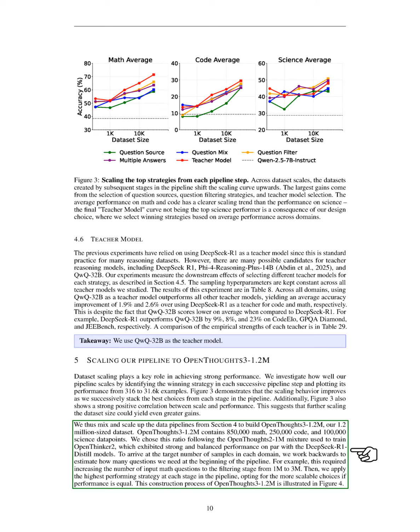OpenThoughts3-1.2M consists of 850,000 math, 250,000 code, and 100,000 science data points, following a ratio similar to that of OpenThoughts2-1M, which performed well with the DeepSeek R1 distill models. To achieve the desired sample sizes in each domain, we estimated the number of questions needed at the start of the pipeline, increasing the input math questions from 1 million to 3 million. We applied the best performing strategies at each stage, choosing more scalable options when performance was equal. The construction process for OpenThoughts3-1.2M is illustrated in our figures.